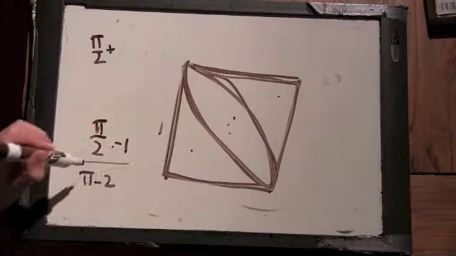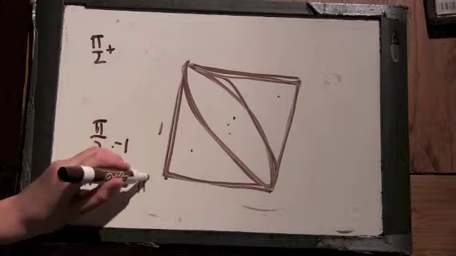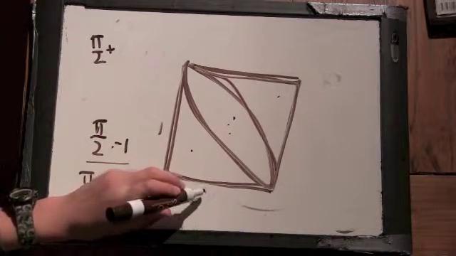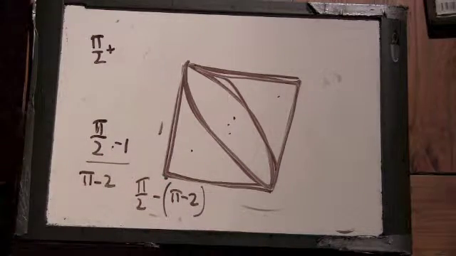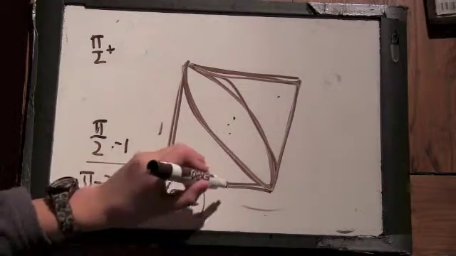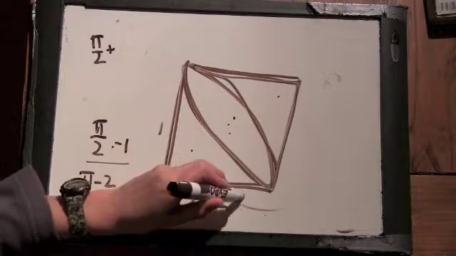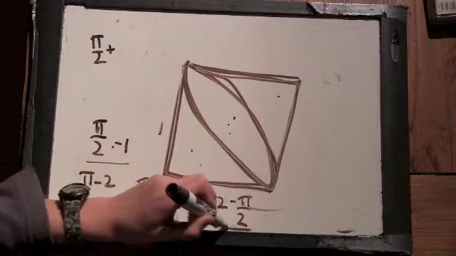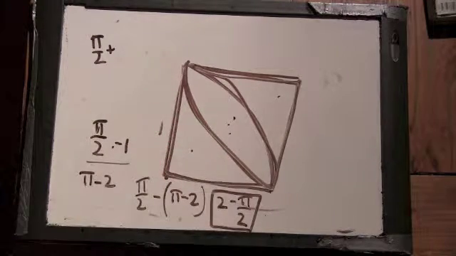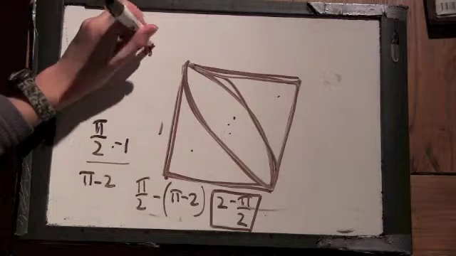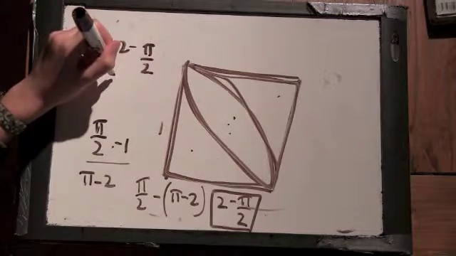It's pi over 2 minus the whole thing, which is pi over 2 minus pi. So it's going to be 2 minus pi over 2, and then plus 2 minus pi over 2, which is 2.